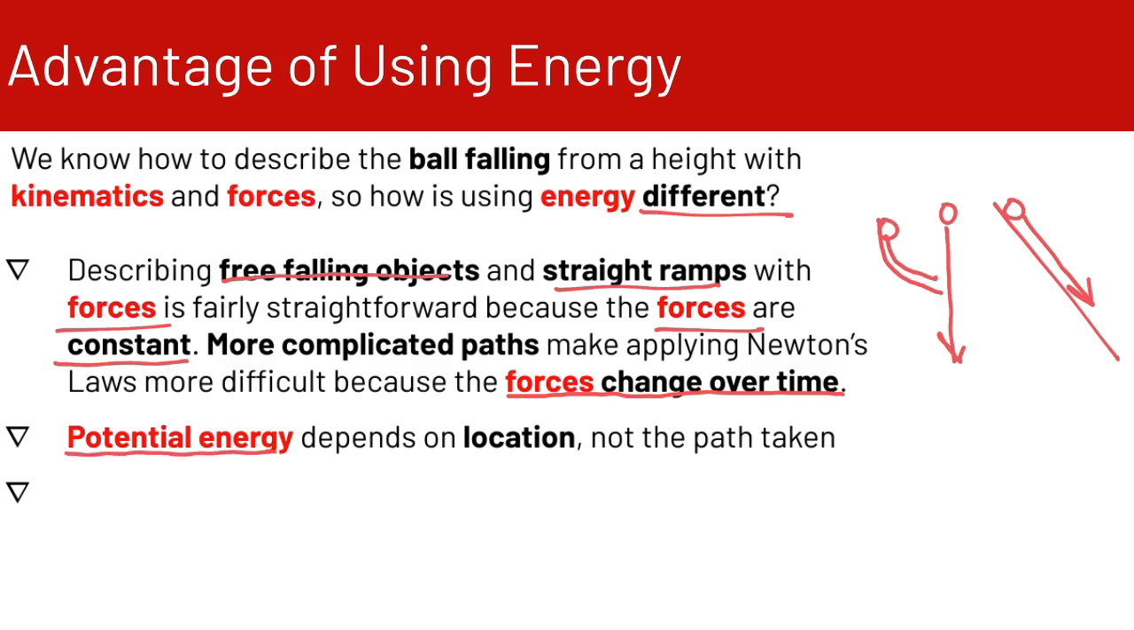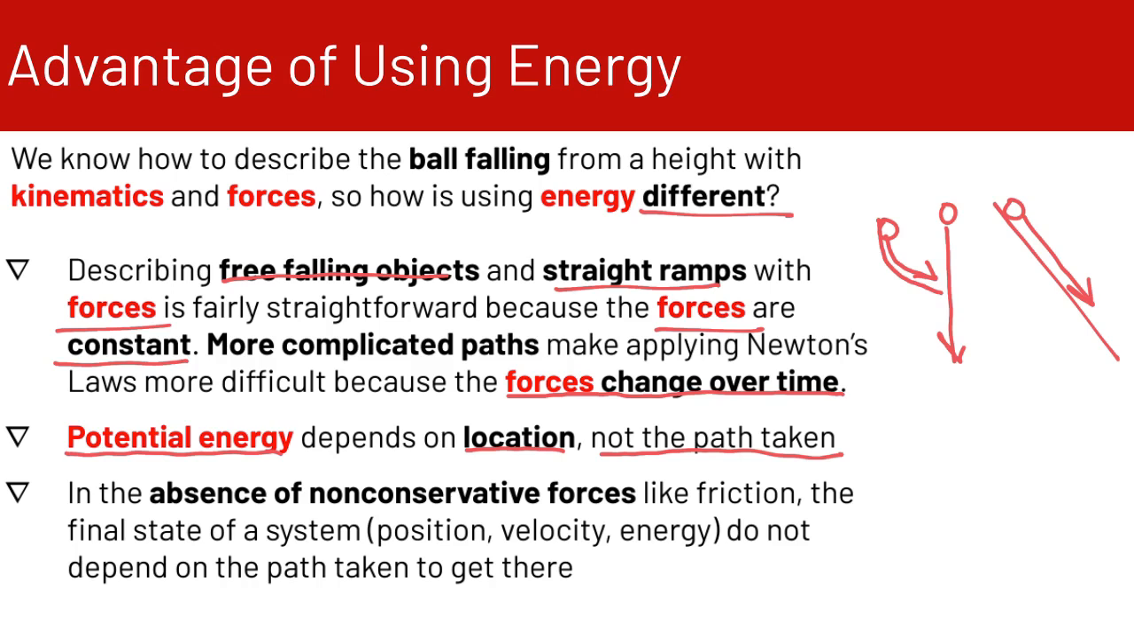So potential energy depends on location only. It does not depend on the path taken. So we can use potential energy to help us calculate things when we have these changing paths. So in the absence of non-conservative forces like friction, the final state of a system, so we're talking here about the final position, the final velocity, or the final energy, does not depend on the path taken to get there.